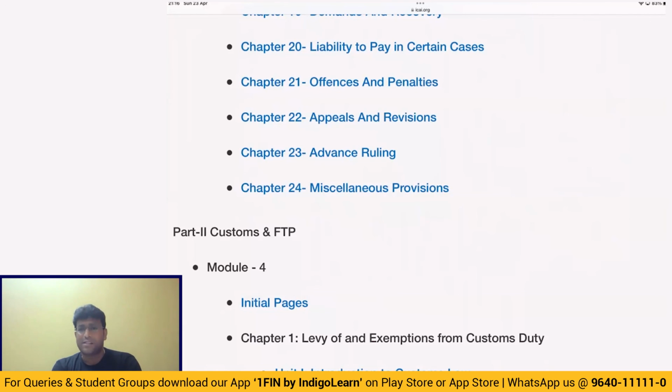Then appeals and revisions. If you go for appeal before appellate authority, please pay a pre-deposit of 100% of admitted dues plus 10% of remaining tax in dispute, subject to a maximum of 25 crores. If it is admitted, then please pay 100% of tax, interest, penalty. And if we go for appellate tribunal, my dear friends, then what is the story, sir? 100% admitted dues plus 20% of remaining tax in dispute. And we can go for High Court or Supreme Court only when there is a question of law.